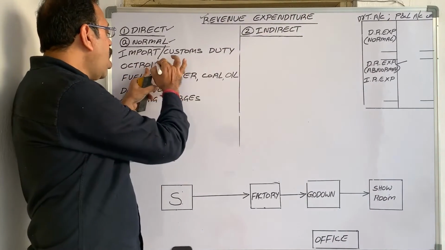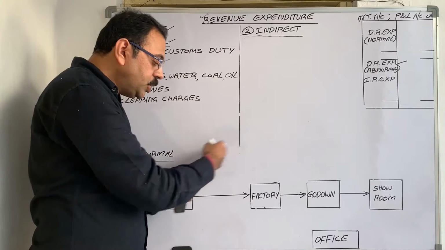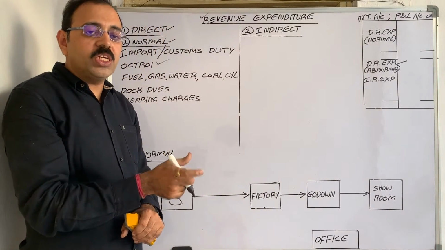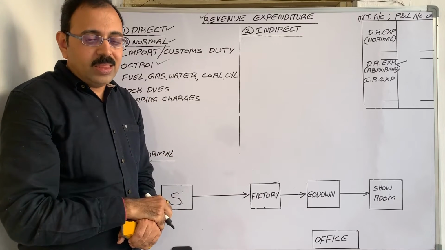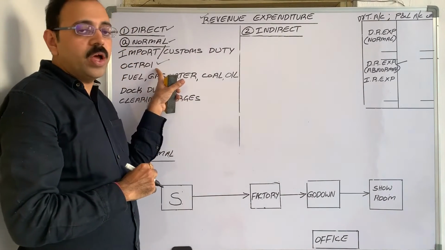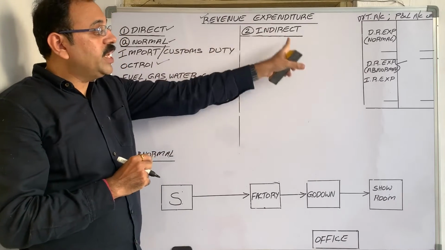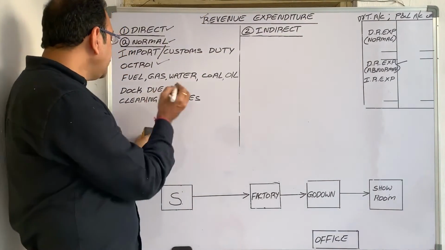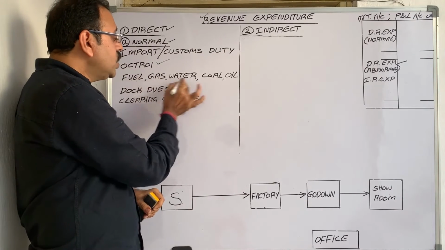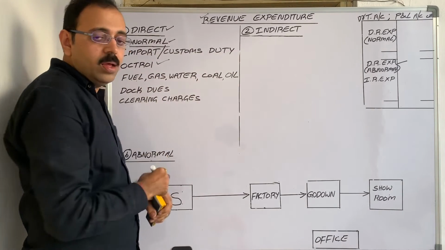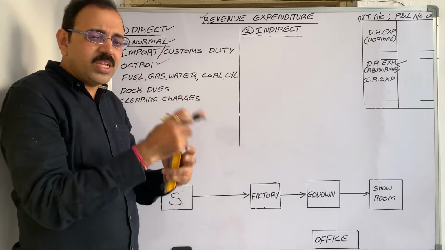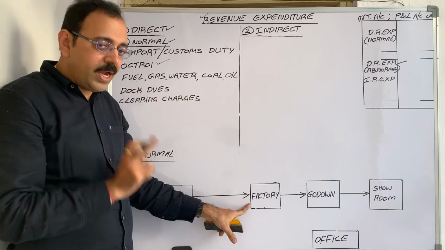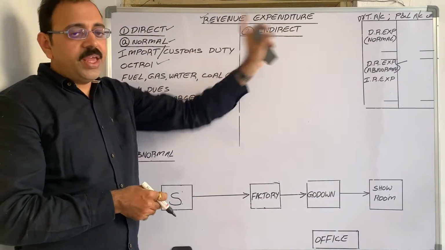Next one is octroi. From one city to another city, when you are transporting the goods to municipal corporation, you have to pay local taxes. That tax is known as octroi. This is also to be treated as direct expenditure, debit to trading account. The next one, fuel, gas, water, coal, oil. All these are used in manufacturing process. So they are manufacturing related expenditure, direct expenditure, so debit to trading account.